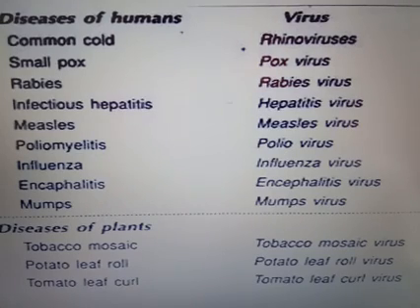So these are some of the viral diseases. Virus is a Latin term that means toxin, poison. It's a submicroscopic particle that can infect the cells of living organisms. The name virus was given by Louis Pasteur, and the branch which deals with viruses is known as virology. Then we discussed the features of viruses. Viruses contain a single type of nucleic acid, either DNA or RNA. Viruses are obligate parasites. The majority of viruses cause diseases.